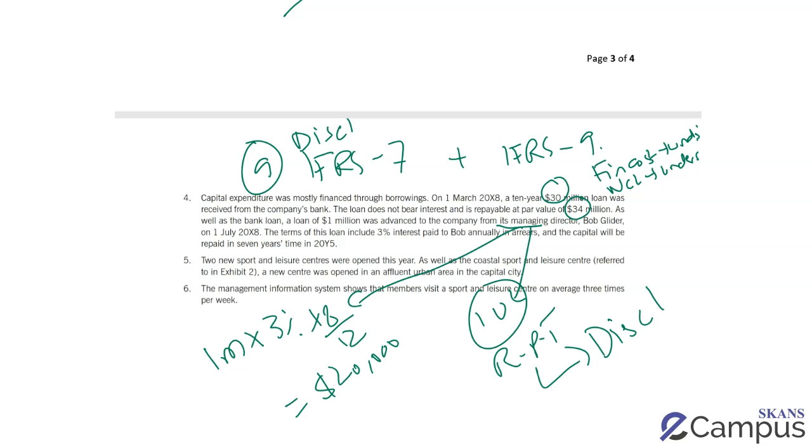This 20,000 is not material by amount, but it's material by nature because it's a related party transaction. So you get extra marks for commenting on the materiality of this 20,000. So separate marks for materiality of 4 million, separate marks for materiality of this related party transaction interest, because I'm now worried that this is material by nature and this would not have been recorded as expenses in my P&L.